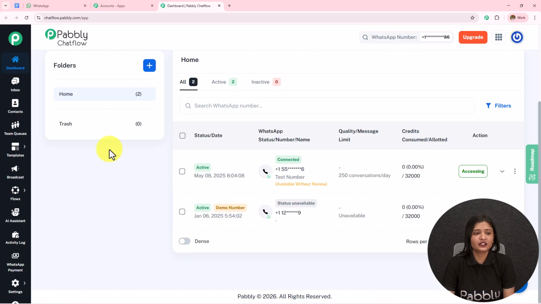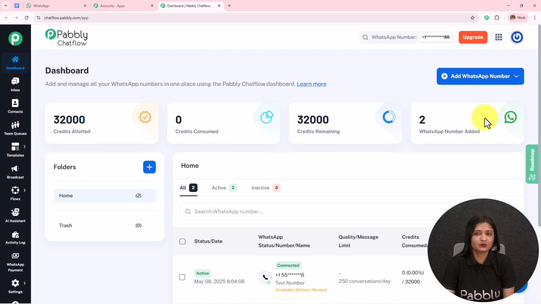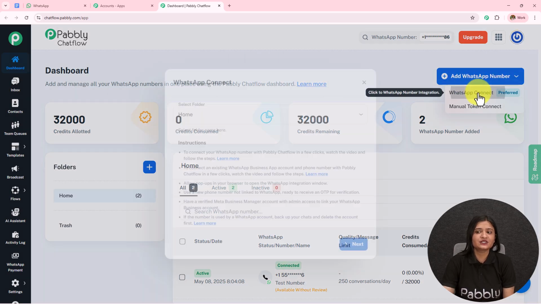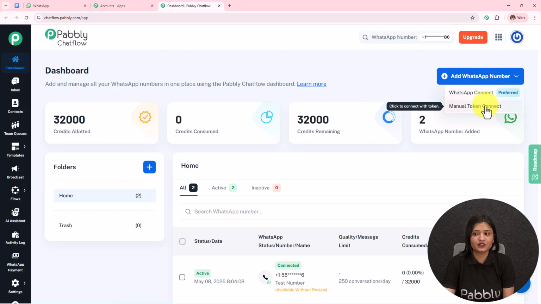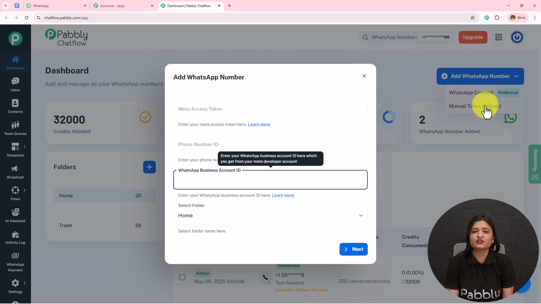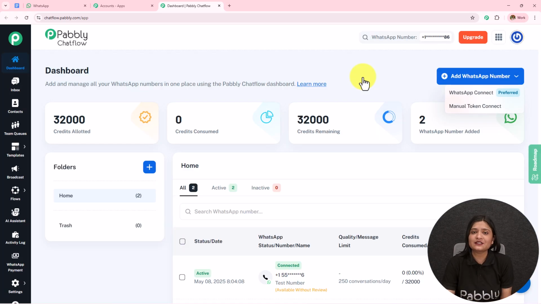You can see the credit allotted, credit consumed, credit remaining, and the WhatsApp numbers added. To add your WhatsApp number to your Pabbly Chatflow account, I simply have to click on this Add WhatsApp Number. Click on this WhatsApp Connect to connect your Pabbly Chatflow account to your WhatsApp, which is the preferred method, or you can use a manual token to connect. Now, if you want the step-by-step process, the detailed video is available in the description. You can check that out.